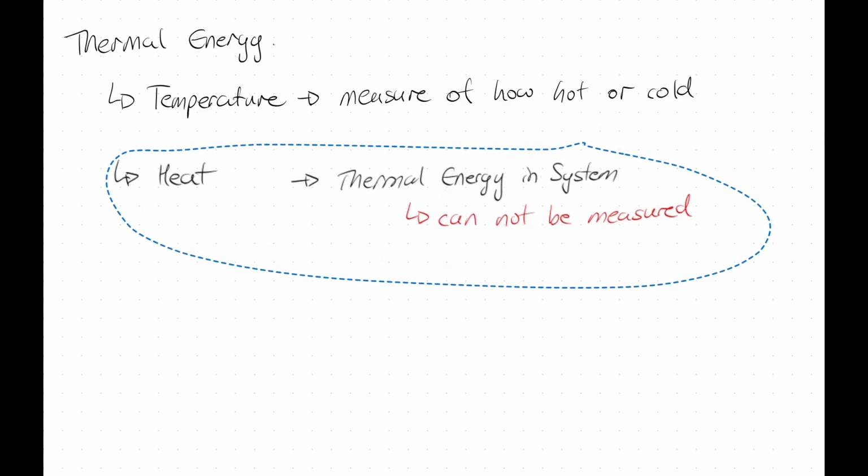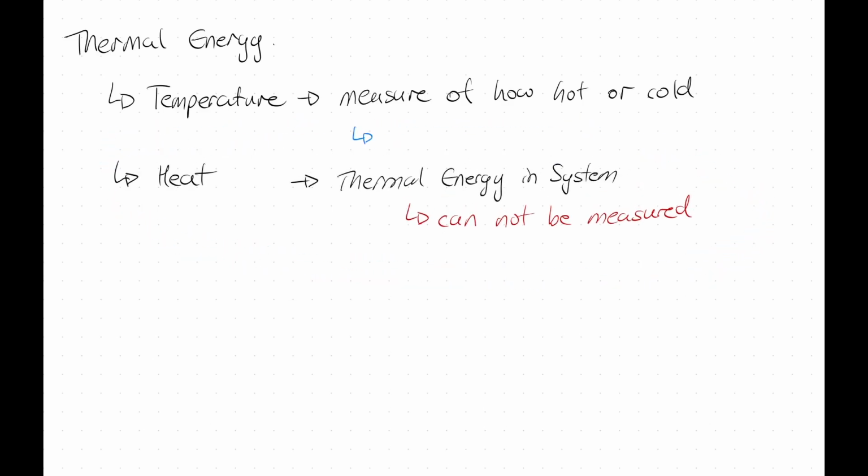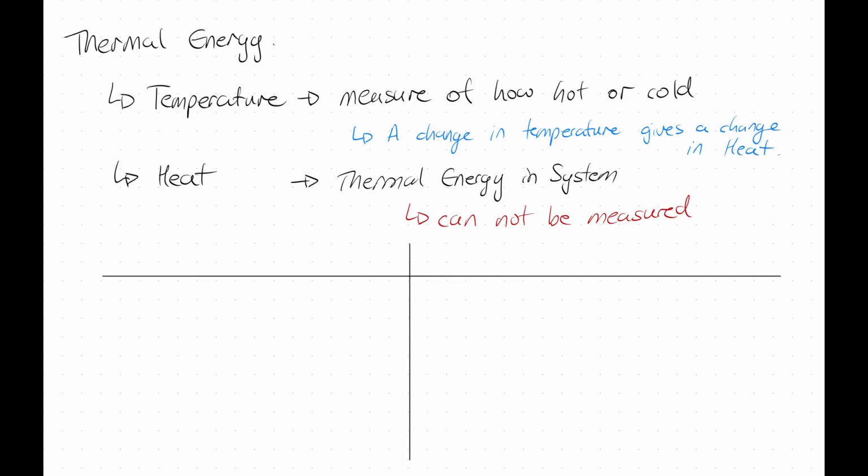Now, temperature is very useful mainly because if we observe a change in temperature, we can observe the change in thermal energy of a material. So that's what we use temperature for. But thermal energy can come in a couple of different situations. When we were looking before, we had potential and kinetic energy. There is potential and kinetic energy in terms of our thermal energy, so we have a kinetic energy side and a potential side.